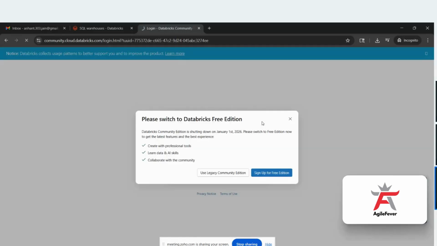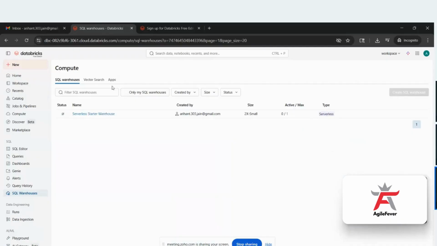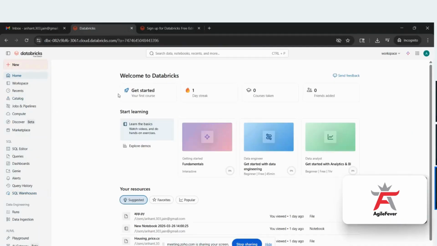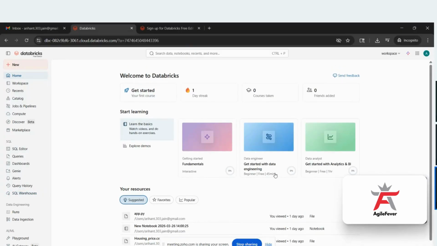So your email ID or how do you want to log in? Whether you want to log in through Google or with Microsoft, so you can click on Google. I already have created my account, and this is how the homepage will look like once you create it.